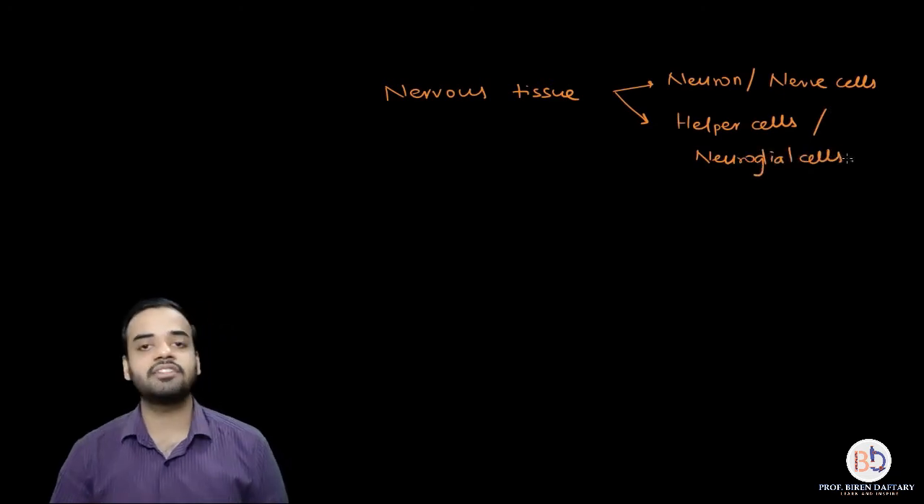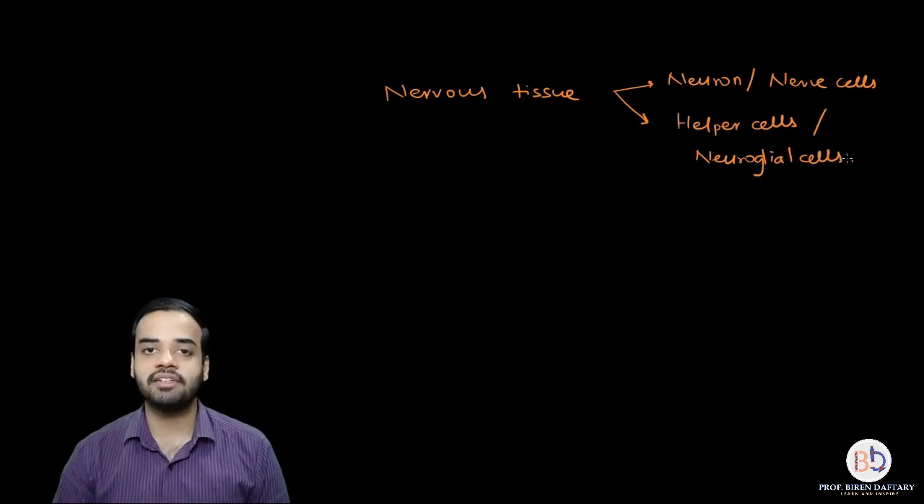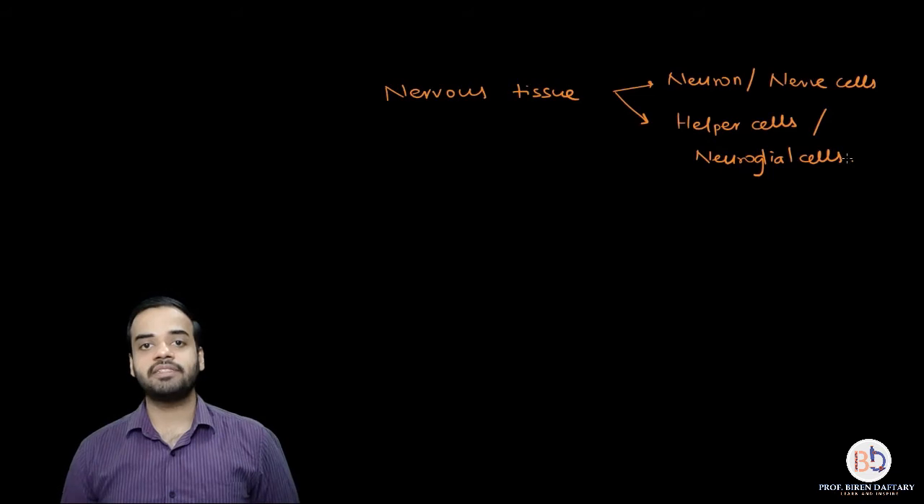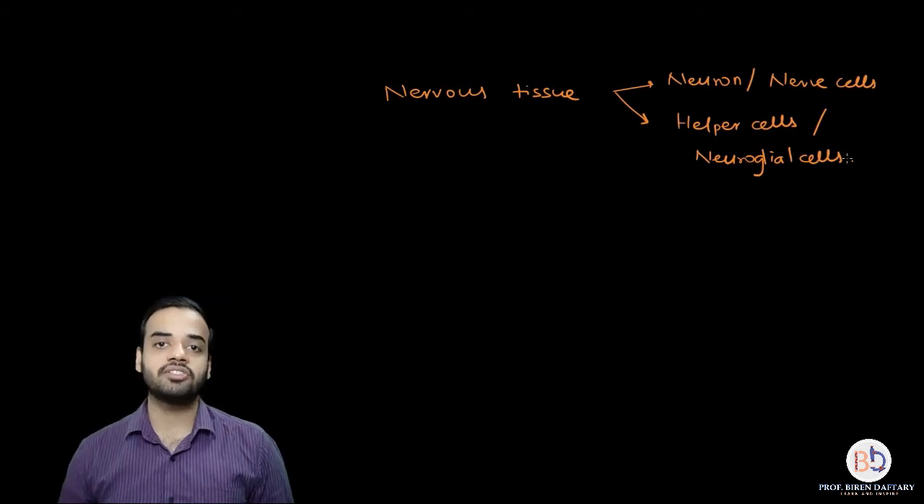And in this lecture we are not going to talk about the neuroglial cells. I will make a separate lecture on that. So out of all these cells which are present, the main cells are the neurons. You can say that the neurons basically form the structural and functional unit of the nervous tissue. Okay, so these are the most important cells of the nervous tissue.